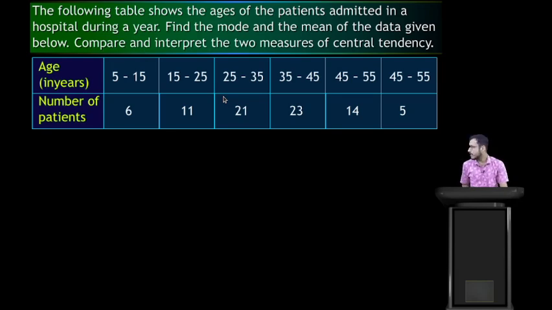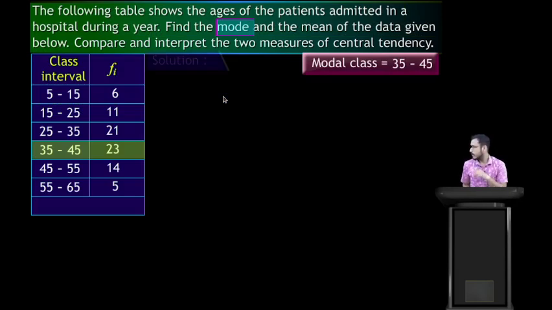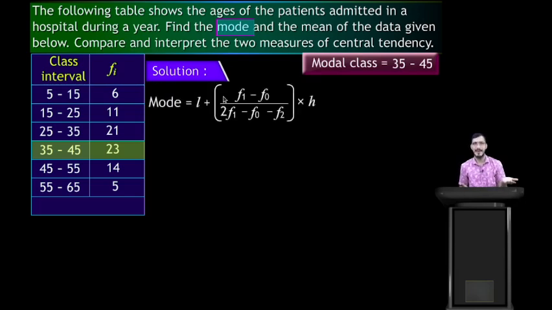Here you can see age is our class interval. First we find the modal class, which is the class with the maximum frequency, that is 23. So 35 to 45 is our modal class here. Can you tell me the formula of mode? Yes, correct. The formula of mode is L plus bracket open f1 minus f0 divide by 2 f1 minus f0 minus f2 into h. Now here the modal class is 35 to 45.